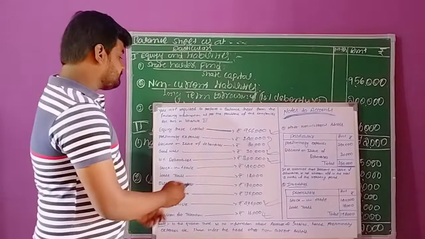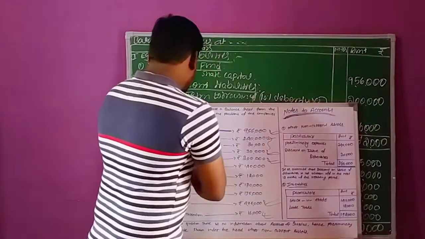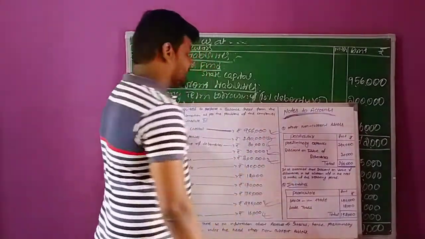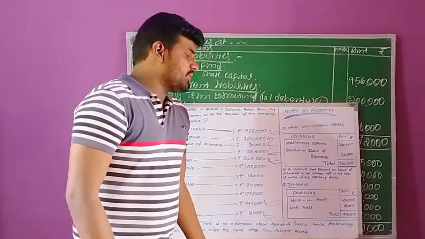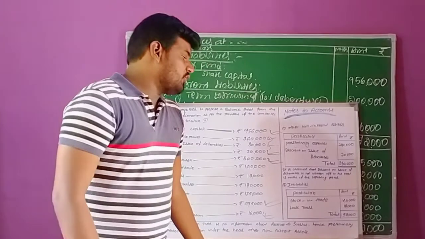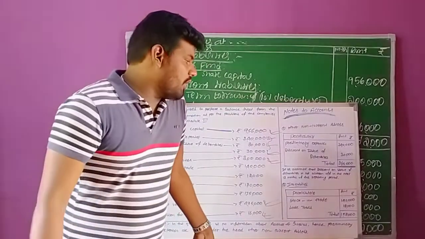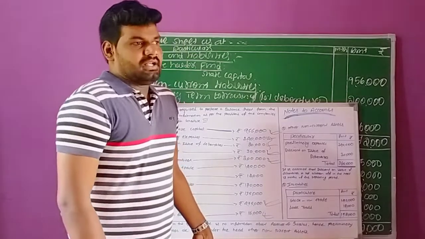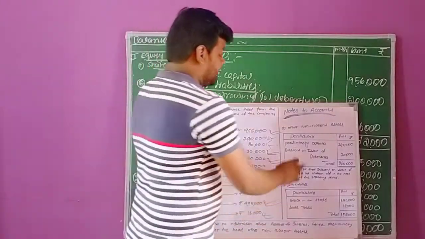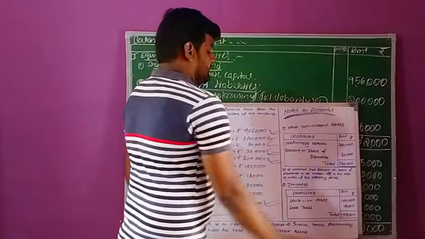The second one is discount on issue of debentures, 20,000 rupees. It is assumed that the discount on issue of debentures is not written off in the next 12 months of the reporting period. In that situation, we consider this an other non-current asset.